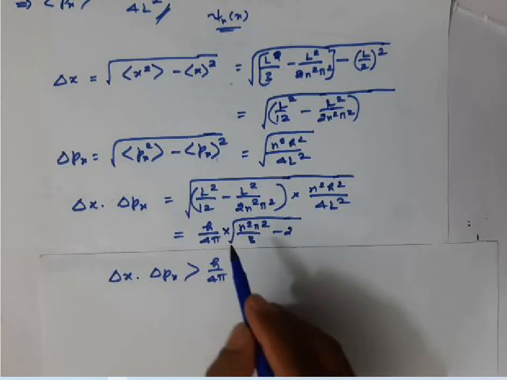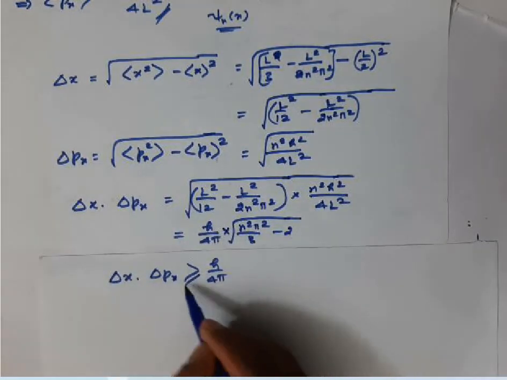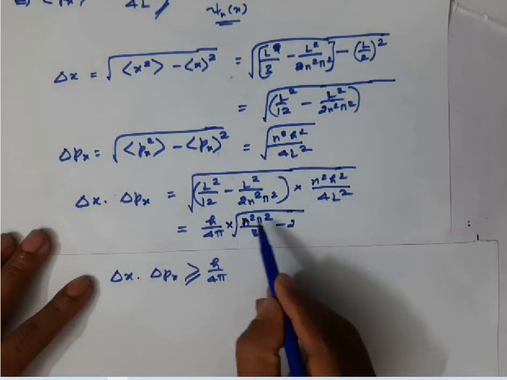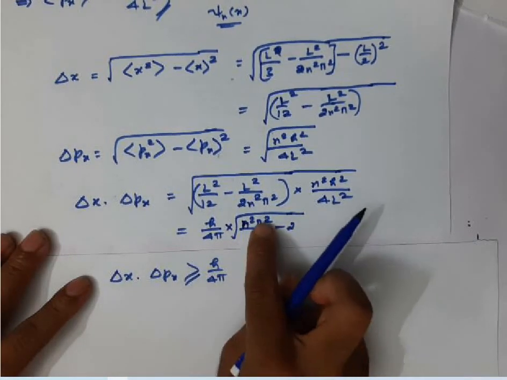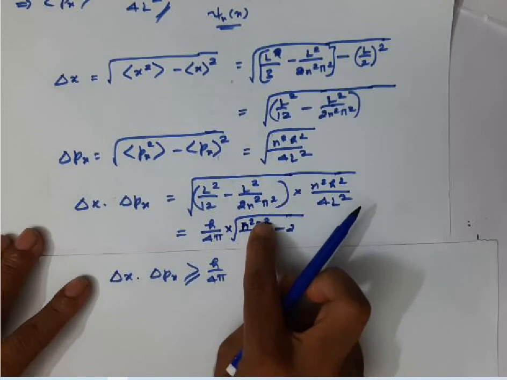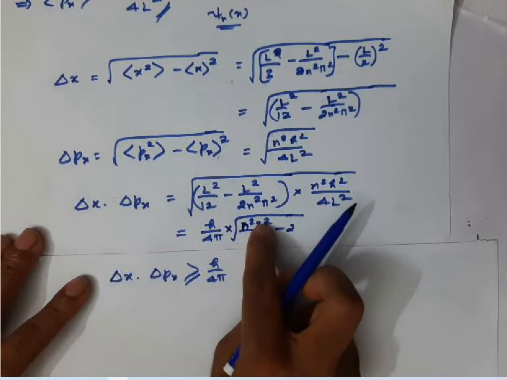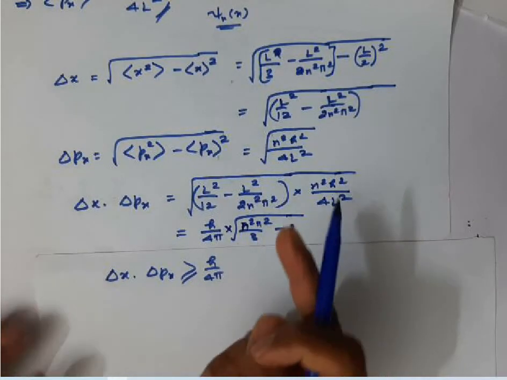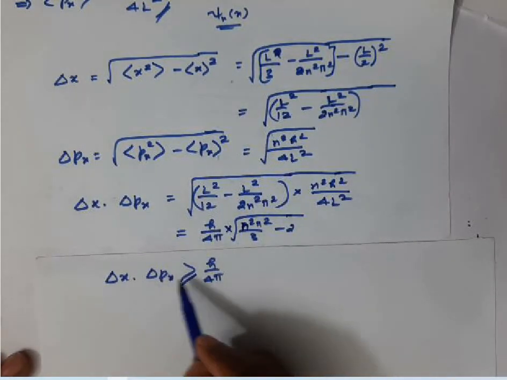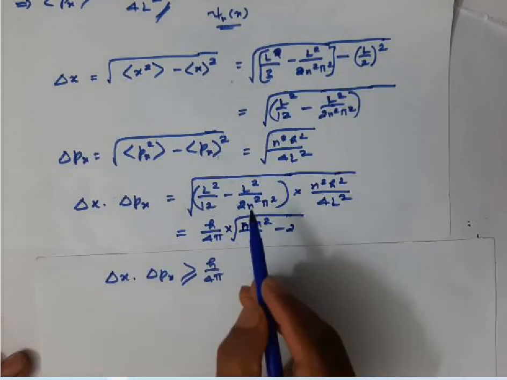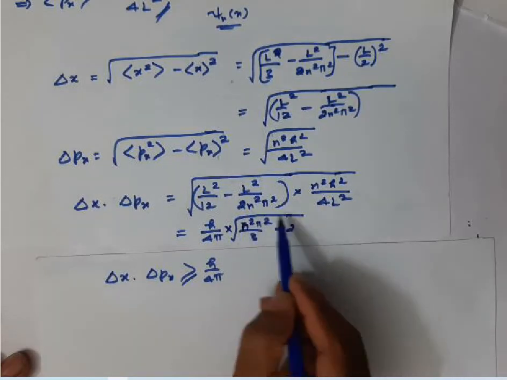If this is equal to 1, delta x delta px may be equal to h by 4 pi, right. See, if I put n equal to 1, I will get pi square by 3. What is pi square? Pi square is roughly 9 point something. 9 point something divided by 3, you will get roughly 3. 3 minus 2, you will get roughly equal to 1. Therefore, delta x delta px may be equal to h by 4 pi. That is possible, and if n increases, this value will increase.